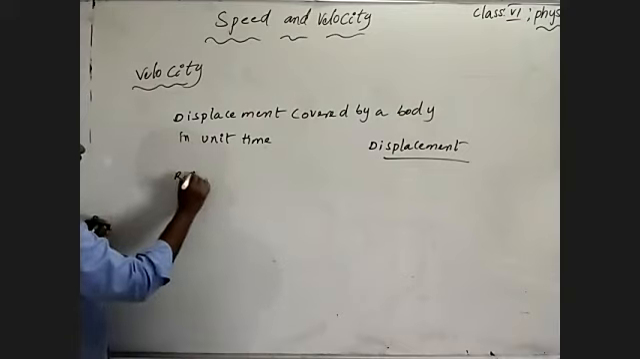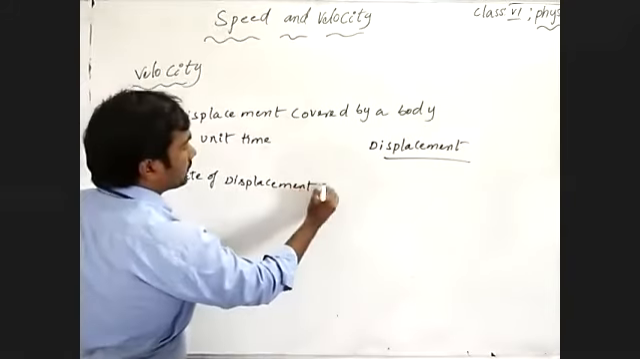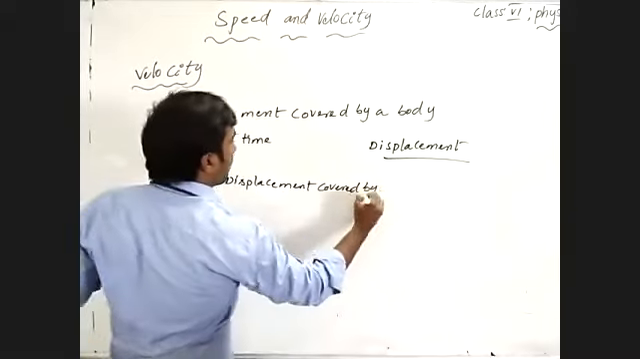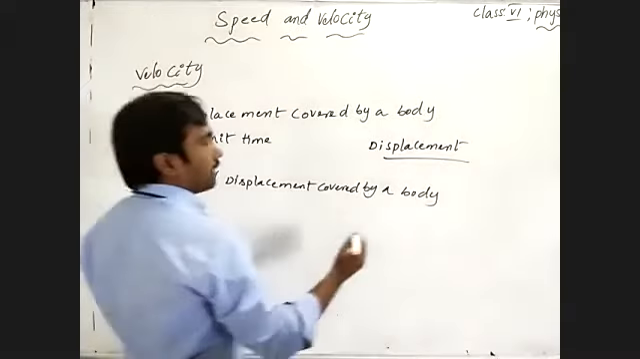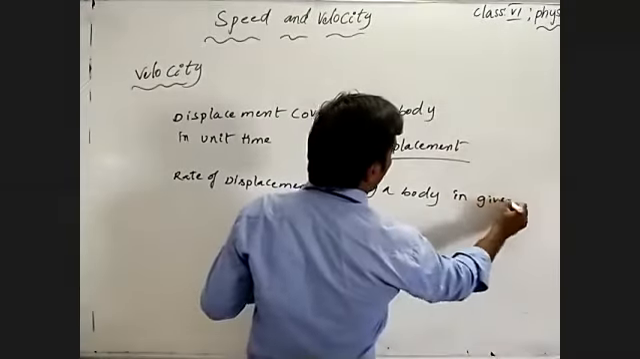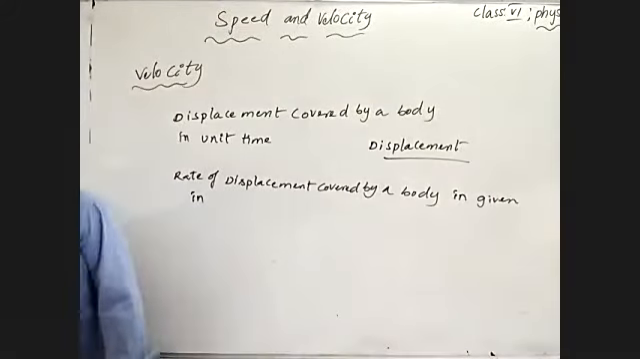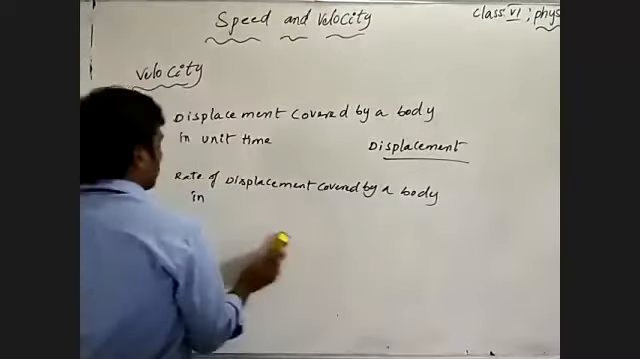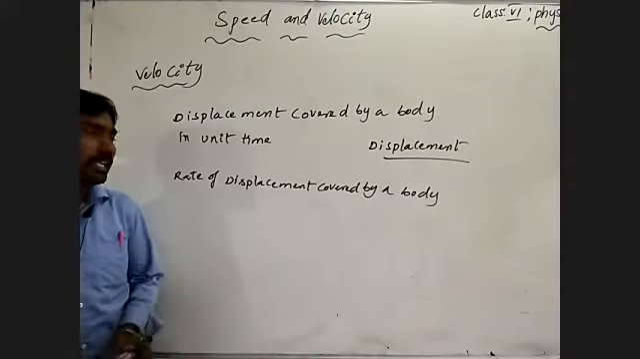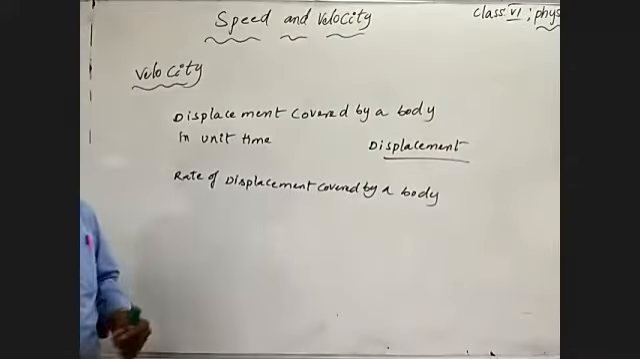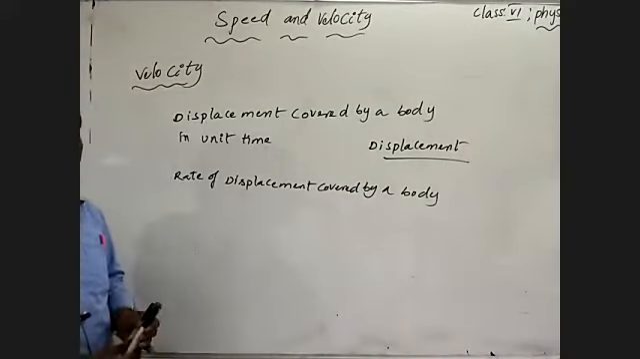Otherwise, the rate of displacement covered by a body in a given interval of time. No need to talk about time, because before you wrote rate, the rate of displacement covered by a body is the displacement covered in a particular interval of time. How is the displacement covered? In the shortest distance. Is it or not?